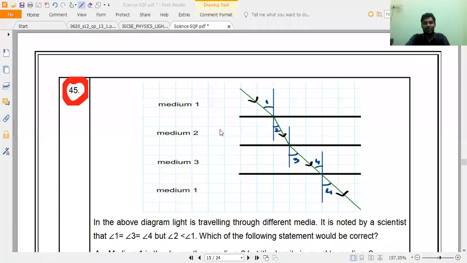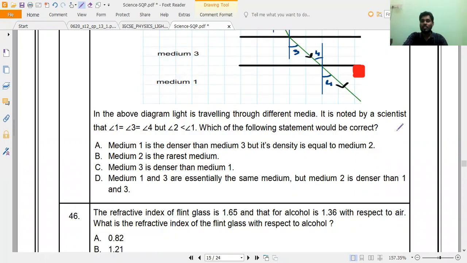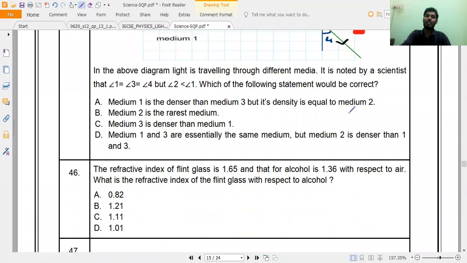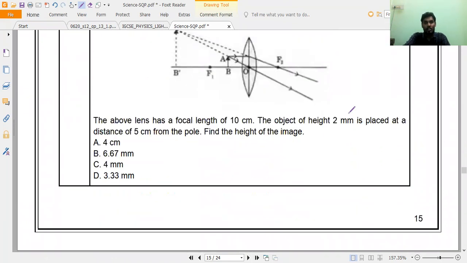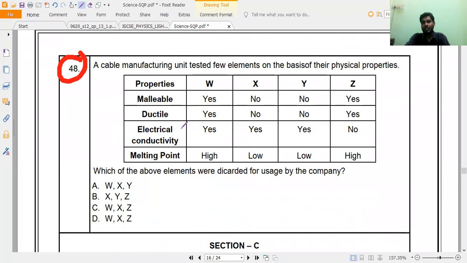So now, just a minute. Yes. So hopefully you can see this medium 1, medium 2, medium 3. Actually, it is the same question they have given. And even at that source where I found it, they have given it even more clearly. Here, they have changed the options into a general theoretical manner, but they have given it there, including the values also. In the same way, this is also a main question: melting point, malleability, ductility, electrical conductivity.